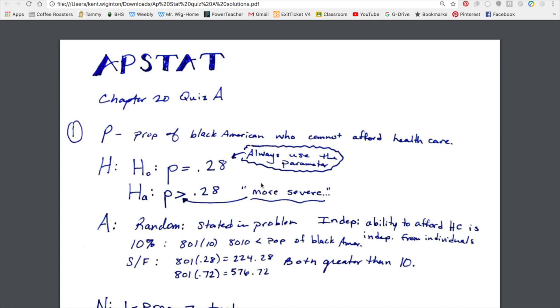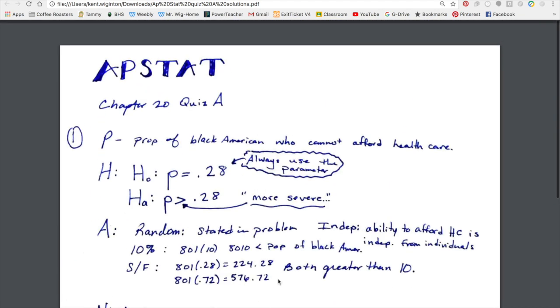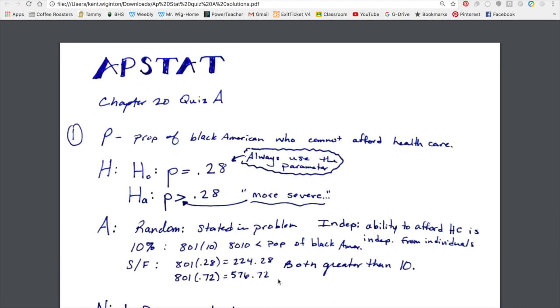I think you can read that for yourself, but on the question you're proposing, they assume that the proportion of Americans that have trouble affording health care is right around 28%. And they have studied 801 Black Americans who cannot afford health care. Well, 38% of those said that they could not afford health care. So the question was, is that higher than I expected it to be, or is that just luck that it was that high? And so that's how we're going to investigate this.